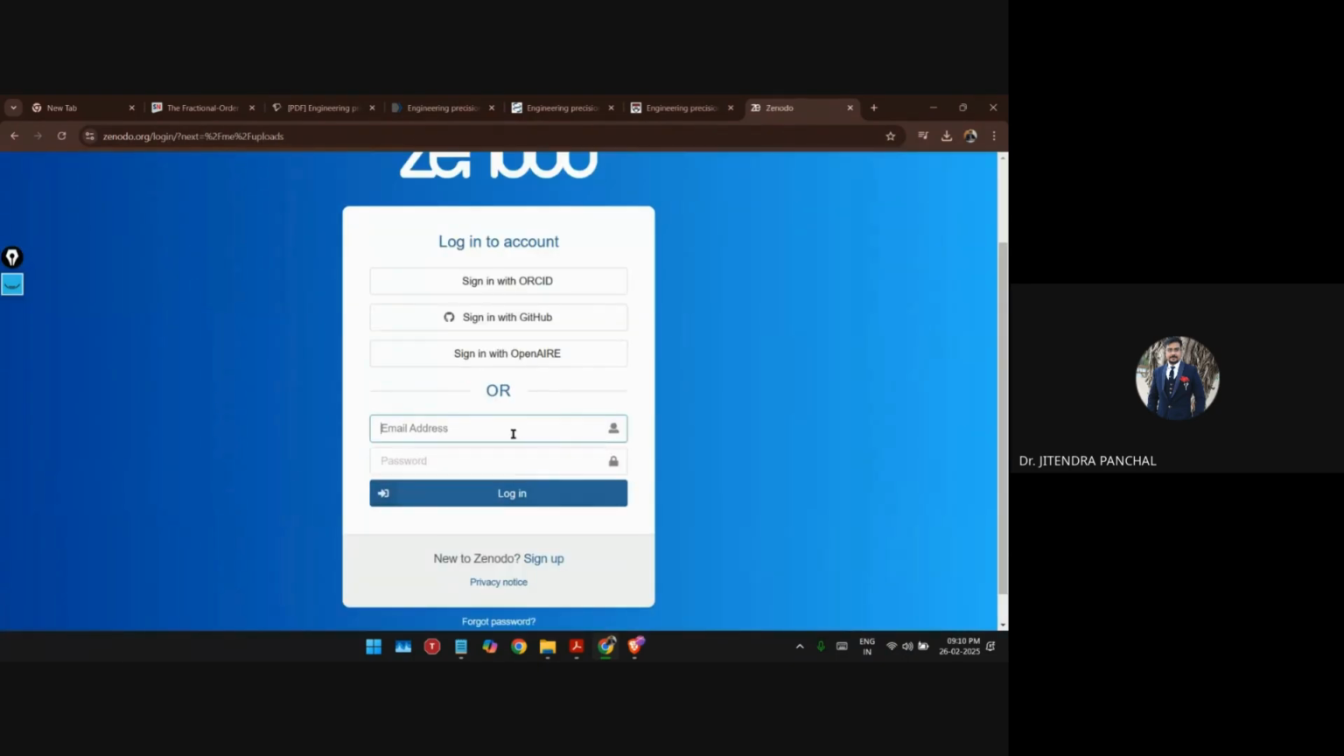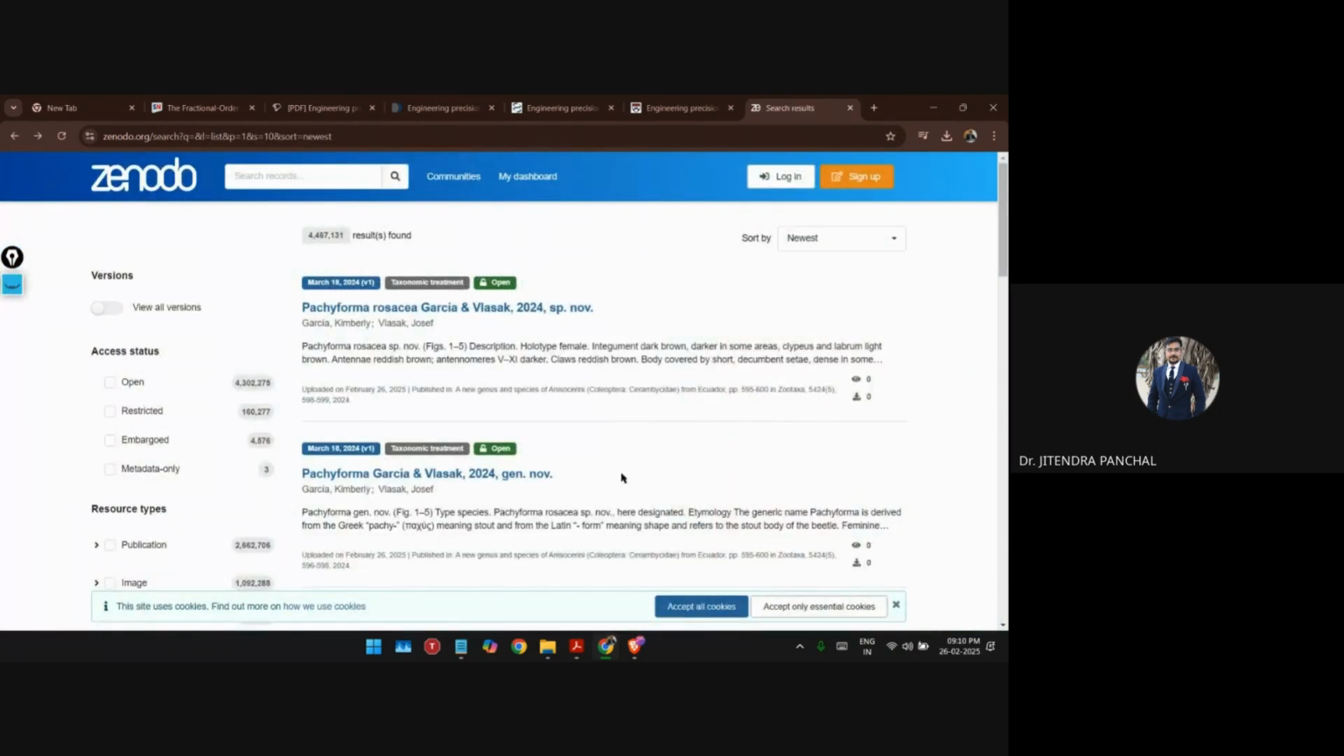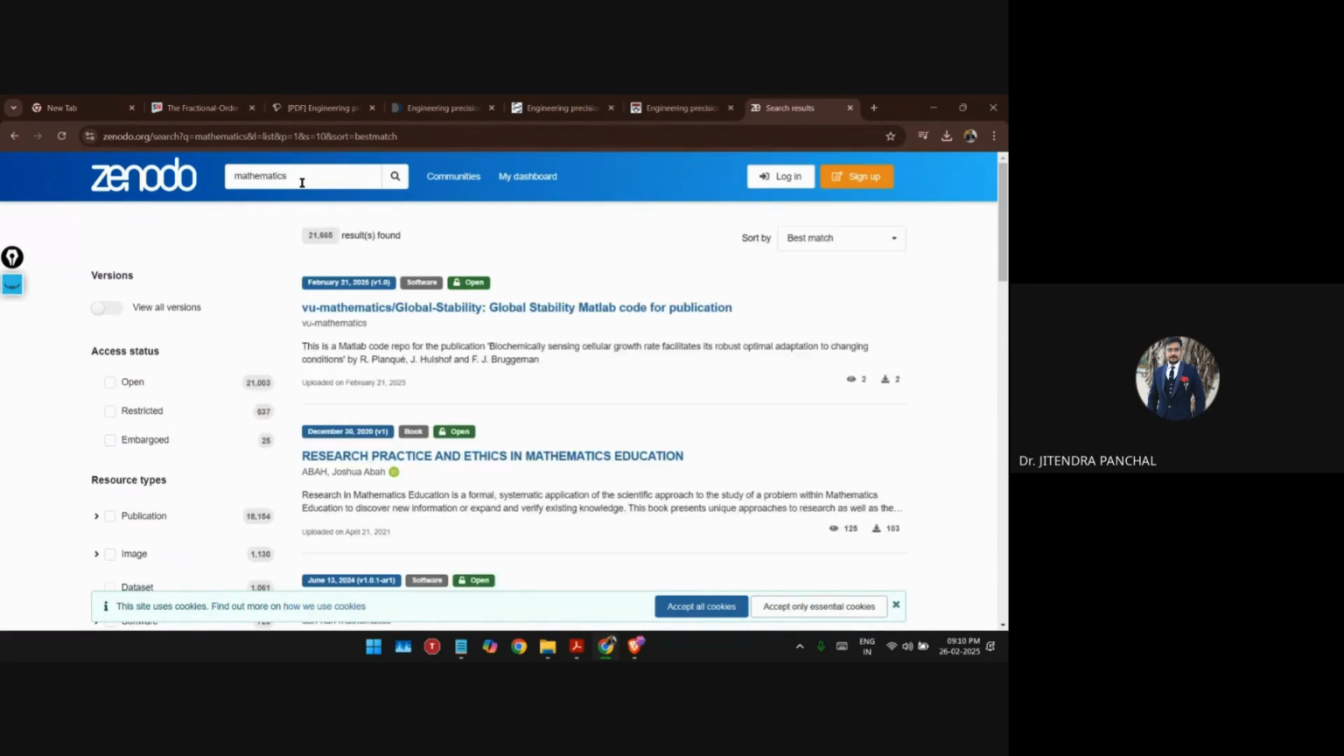It also has a simple sign-in process. You can sign in with ORCID, and I will show you how to sign in at the end of this workshop. Even using a username and password, you can sign up and access the overall database. Otherwise, you can directly start from here without needing an account.